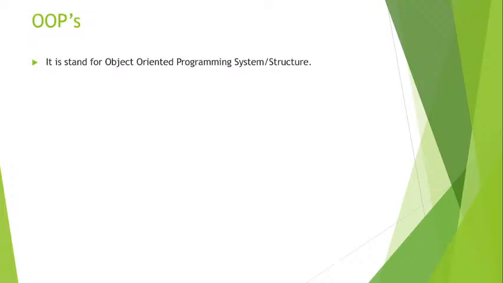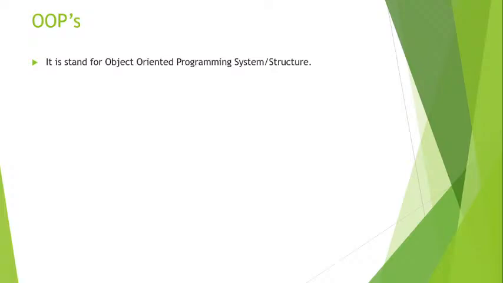Okay, so first we will see the OOPs. OOPs stands for object-oriented programming. Sometimes we write an S there. So S means the structure, or we can say that it is a system. So OOPs stands for object-oriented programming system or structure.